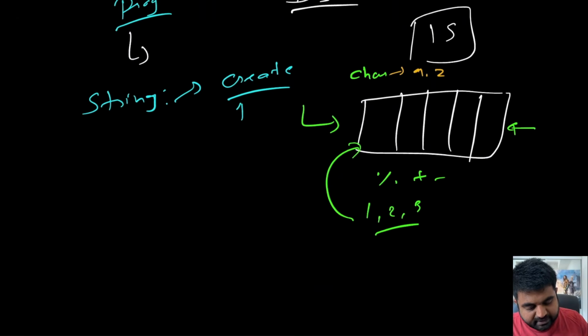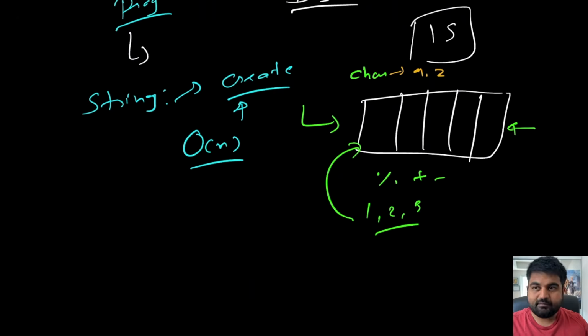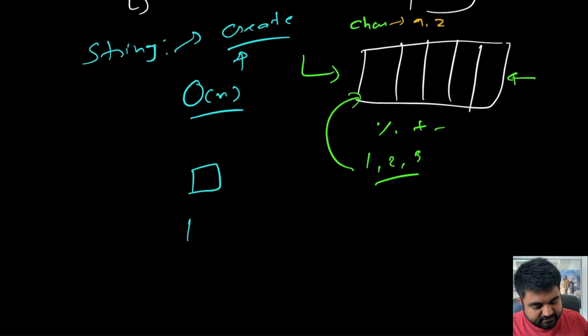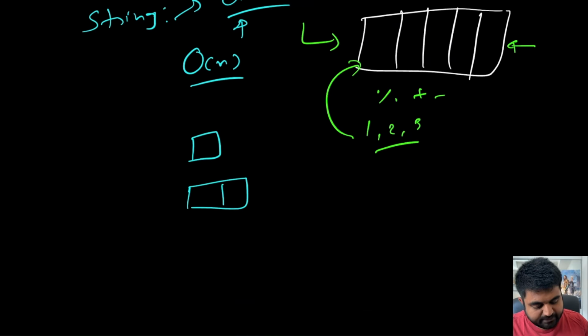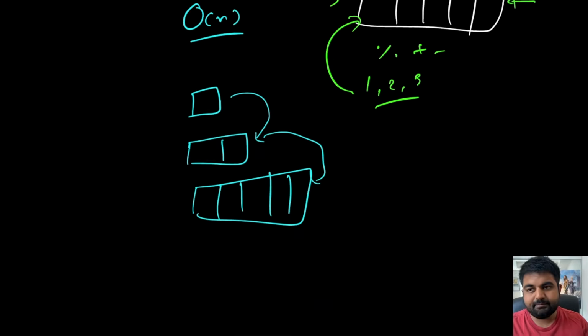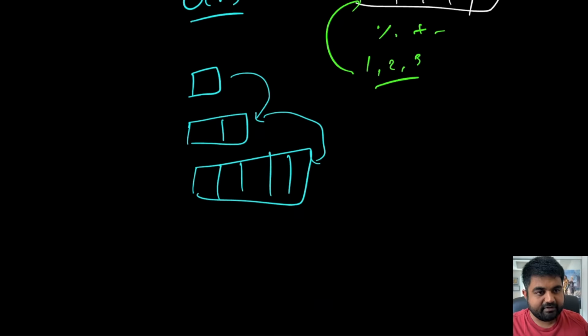The first operation, where we are creating a string, can typically be done in big O of n time, because we don't know how many characters are going to be there. Initially we just start with one character, and if we need more space we will assign two characters. If we need more space, we will copy all the contents into four characters, and so on. This is the most basic type of implementation, but lucky for us, most of the problems do not require us to do that, and it is typically handled by the language of our choice, be it Python, Java, .NET, C Sharp, whatever it can be.